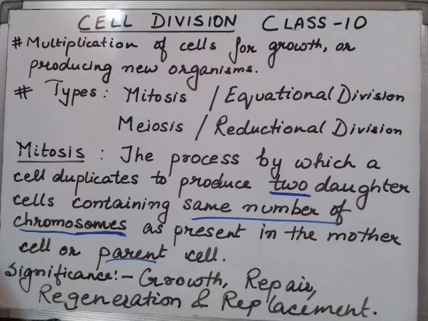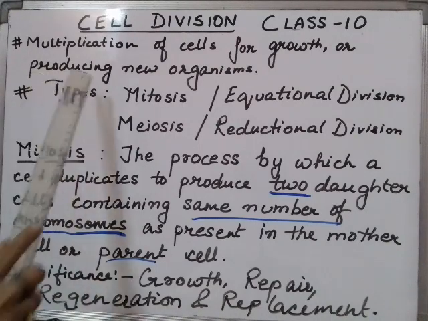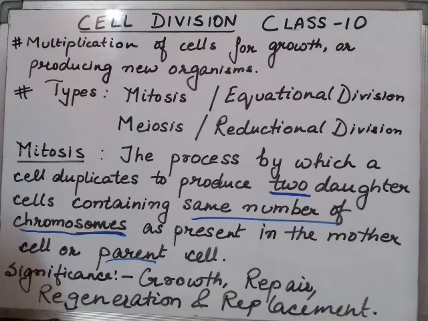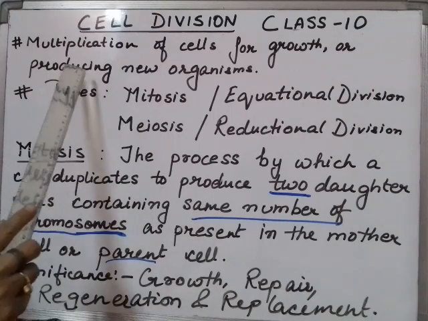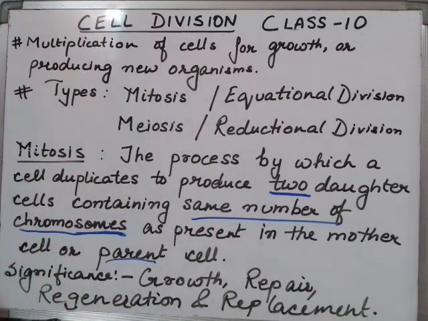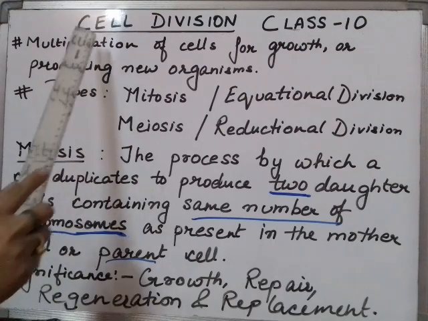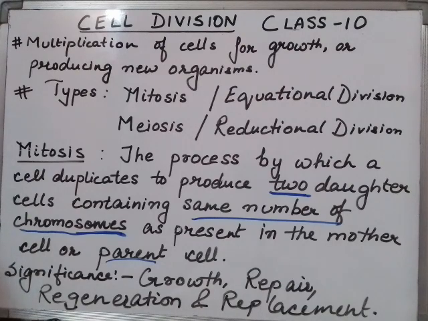Primarily, growth is the first demand, and continuation of generation, continuation of species, is I think the utmost demand for the survival and existence of species on the earth. So producing new organisms is also one of the most important requirements under cell division. Basically, cell division is multiplication of cells for growth or producing new organisms.